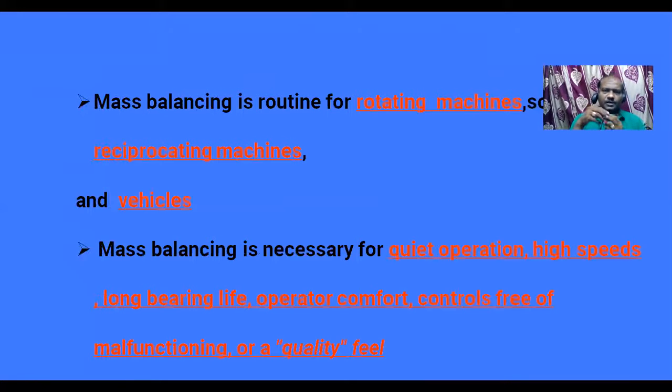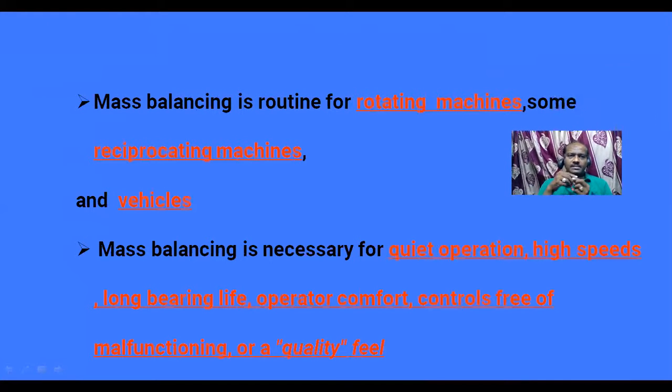If you observe, for what can we do this? Mass balancing is a routine process for rotating machines, reciprocating machines, as well as vehicles.